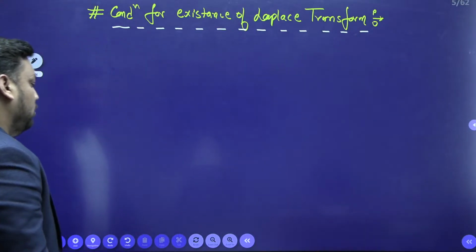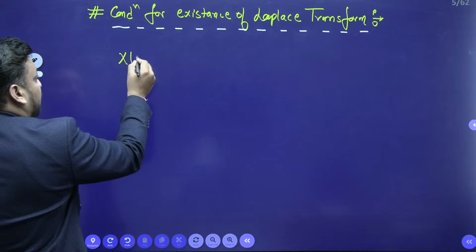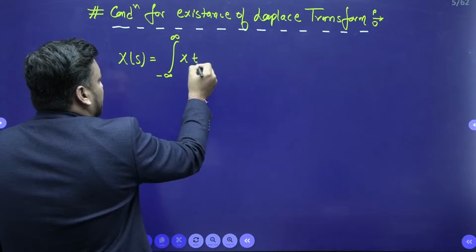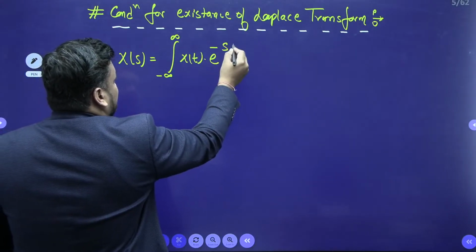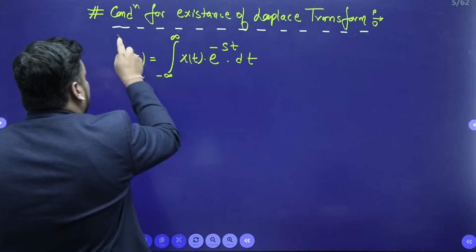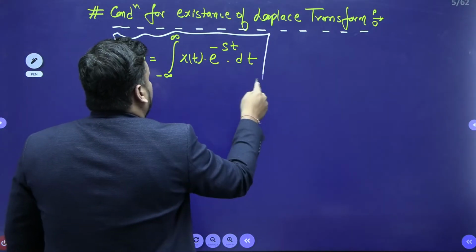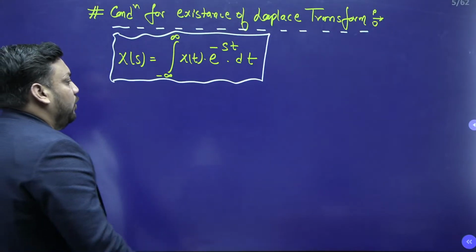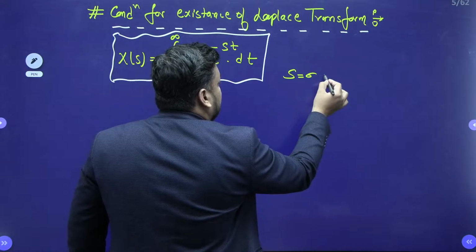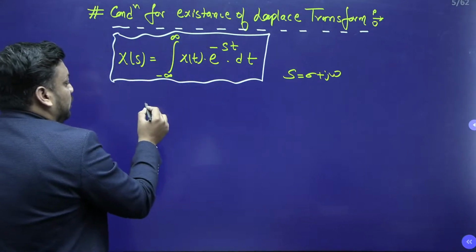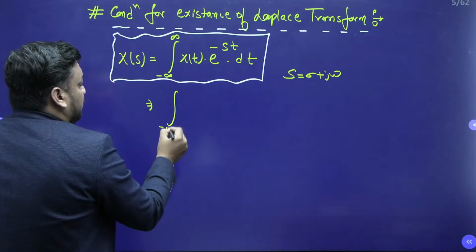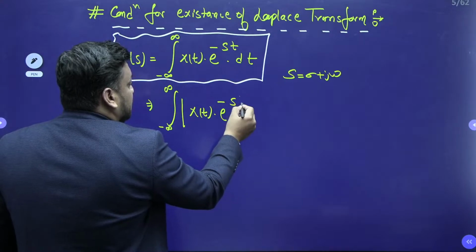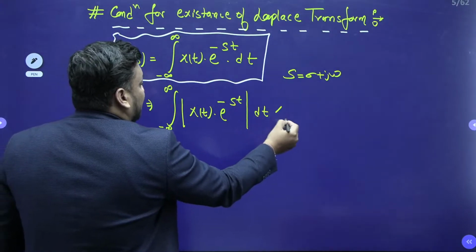So you should tell me, children, if I talk about the Laplace transform formula, then it gives me X(s) equal to the integral from minus infinity to infinity of x(t) times e to the power minus st dt. This is my actual Laplace transform formula. Now I know that here s is nothing but sigma plus j omega. So if I put this value, the condition is the integral from minus infinity to infinity of the magnitude of x(t) e to the power minus st dt should be less than infinity.